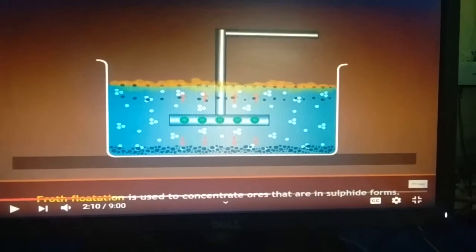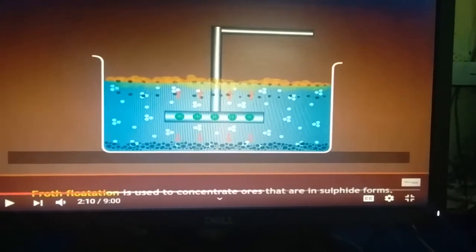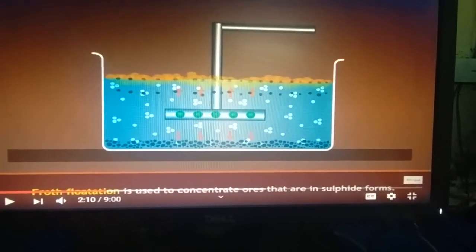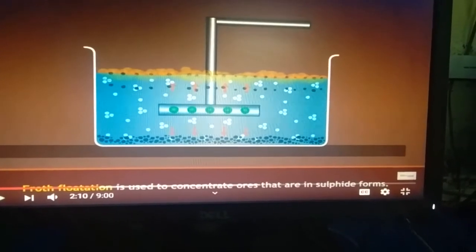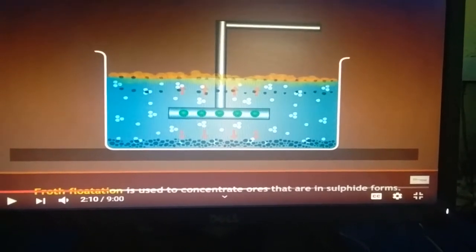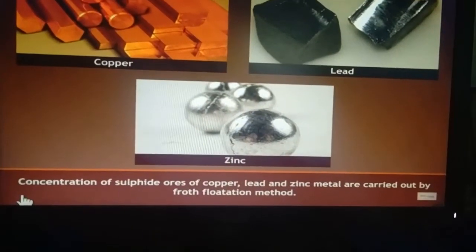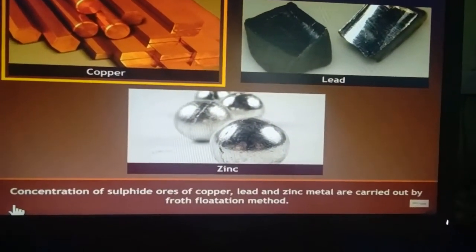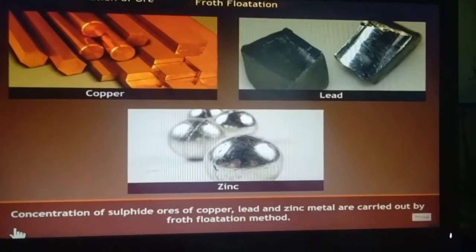I want to make clear the froth flotation process of concentration. Froth flotation is used to concentrate ores that are in sulfide forms. You can watch the process in proper form. Concentration of sulfide ores of copper, lead and zinc metals is carried out by the froth flotation method.